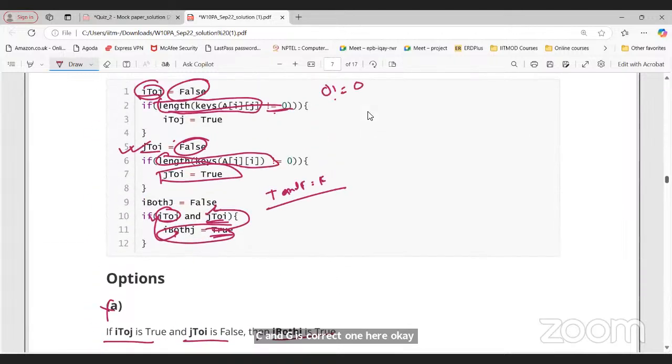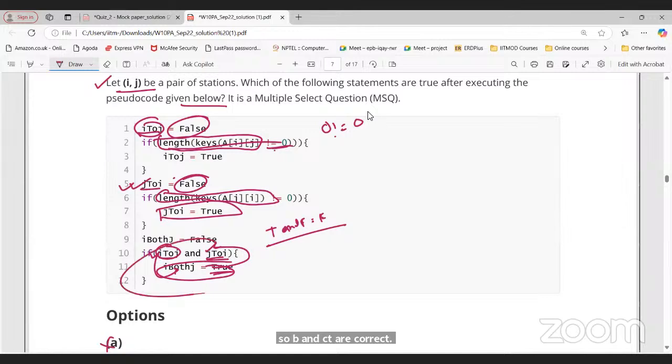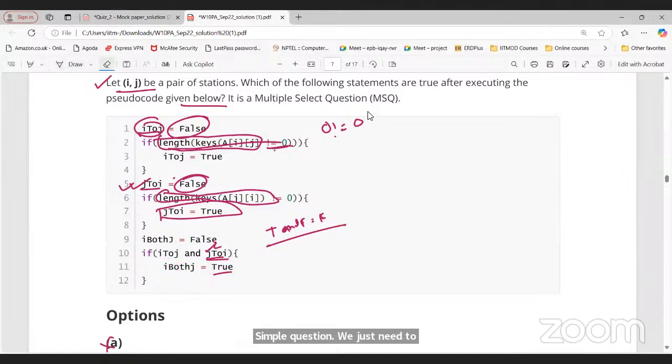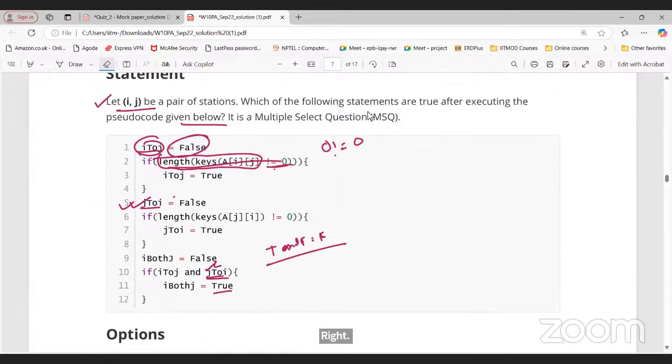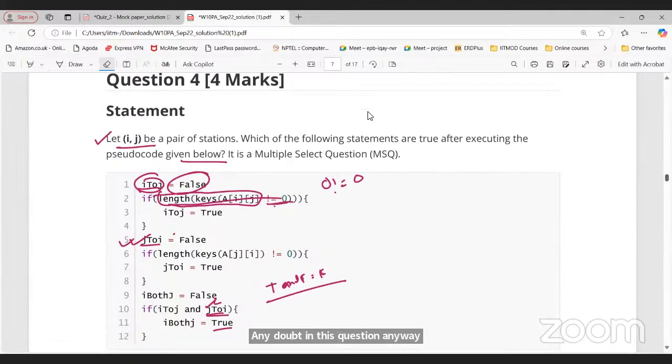Simple question. We just need to understand how this if is working. That's it. Any doubt in this question, anyone? So it's clear, sir. No, sir.